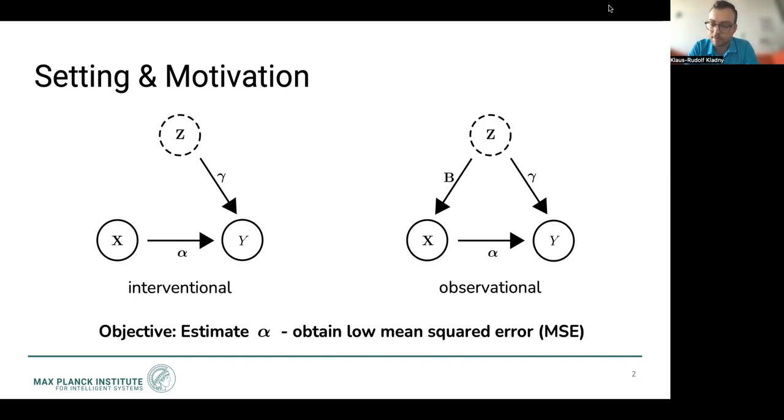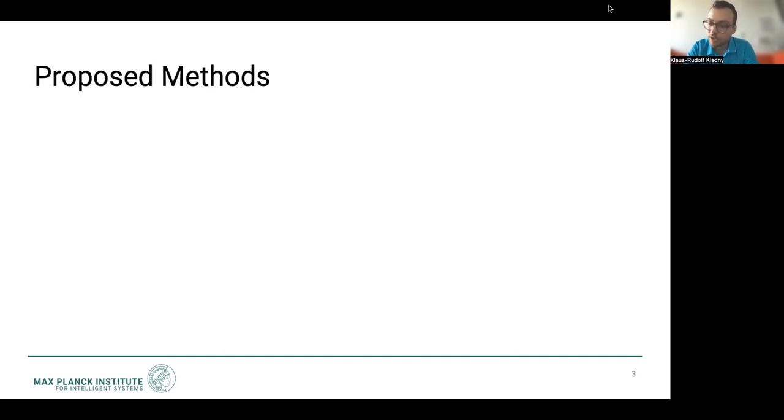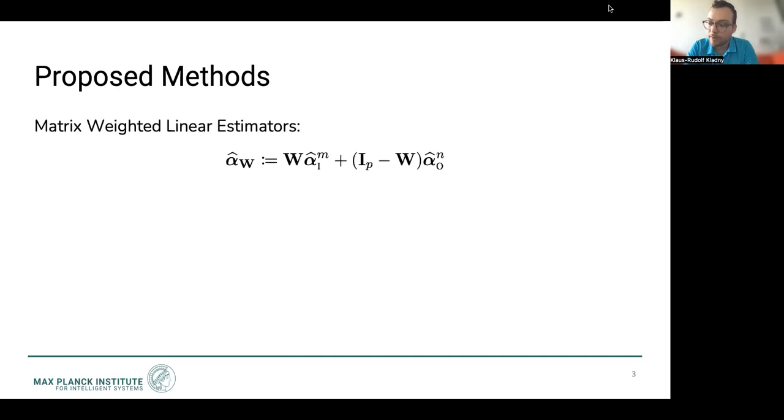reducing some variance. In our work, we consider a class of estimators that we call matrix-weighted linear estimators, where we weigh the least squares solution for both datasets via a matrix W. We're generally interested in minimizing the mean squared error with respect to alpha, and the theoretically optimal weight matrix for doing so is given as follows.